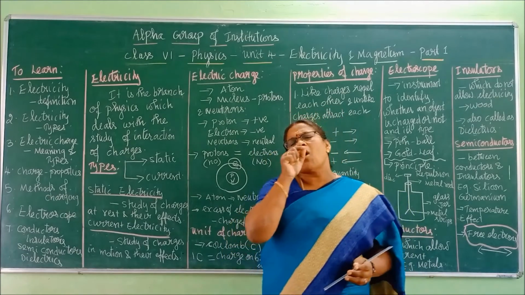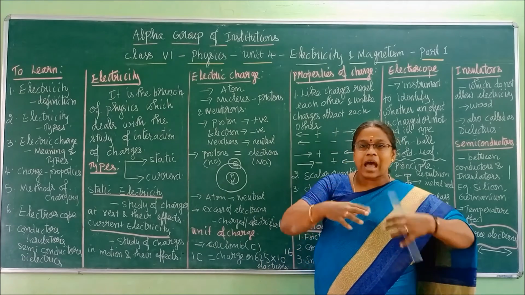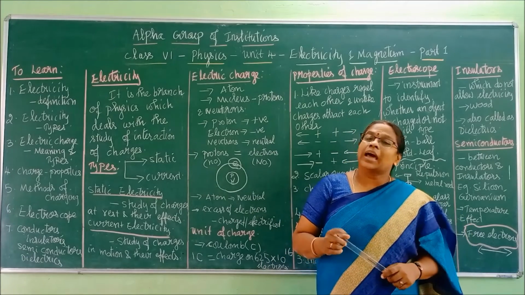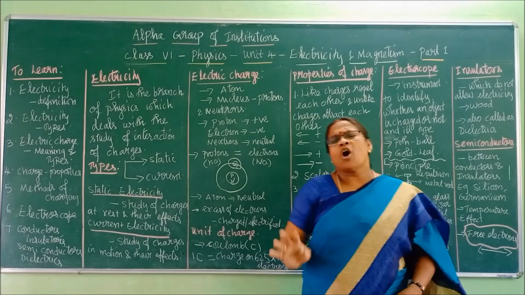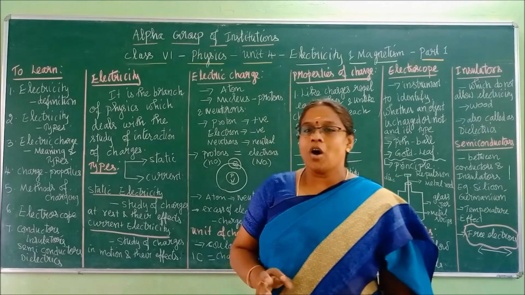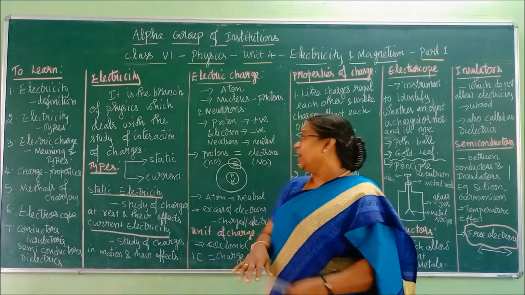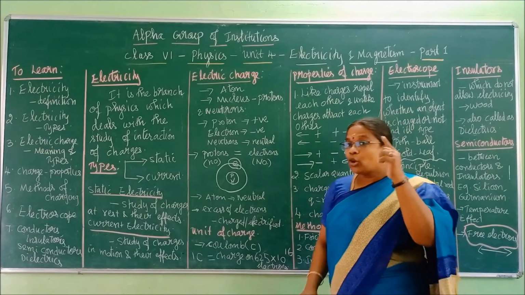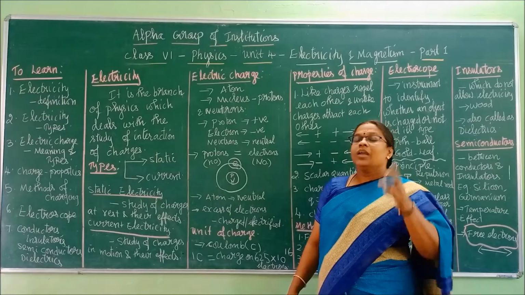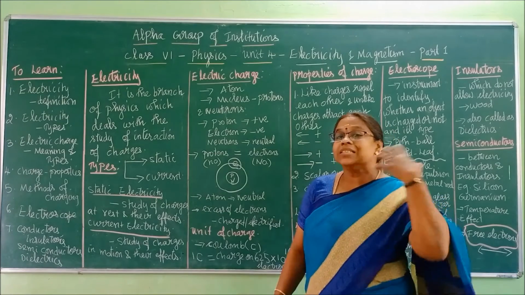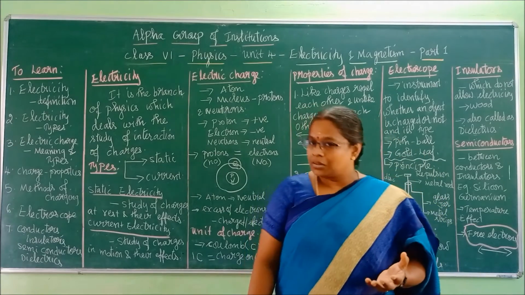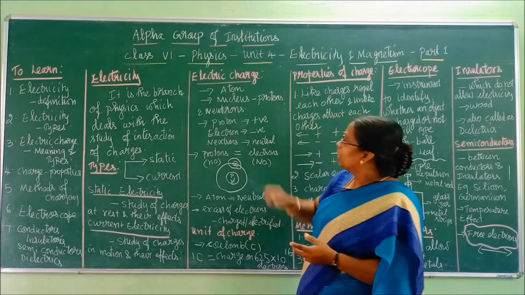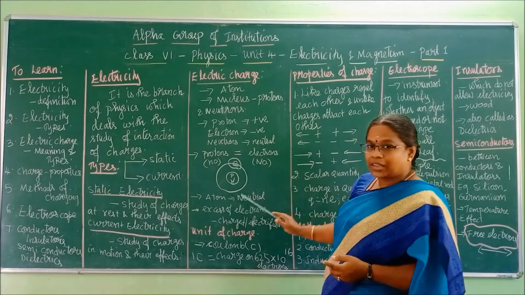The very smallest division, the last subdivision, is called an atom. Every object in this world is made up of atoms. Right? So that atom will have a structure like this. I am talking about one atom. Every object is made up of millions and millions of atoms. So one atom will have a structure like this.